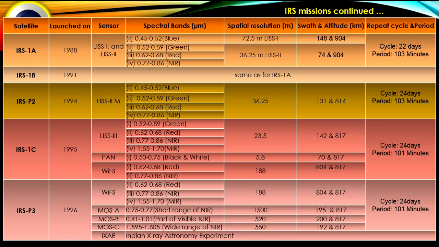Altitude of the satellite IRS-P3 is 817 kilometer from the surface of the earth, and swath for WiFS 804, MOS-A 195, MOS-B 200, and MOS-C 192 kilometer. Repeat cycle and period of this satellite is 24 days, period 101 minutes.